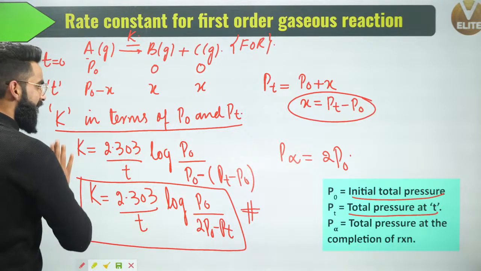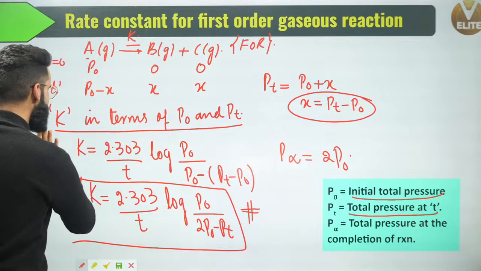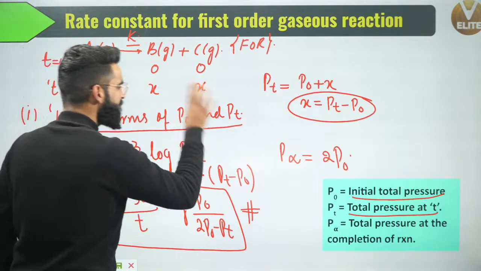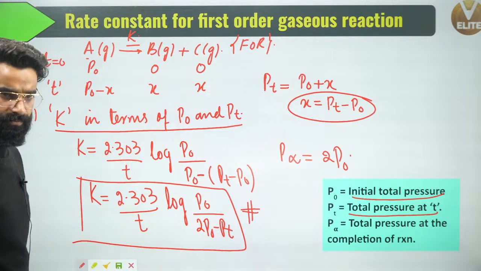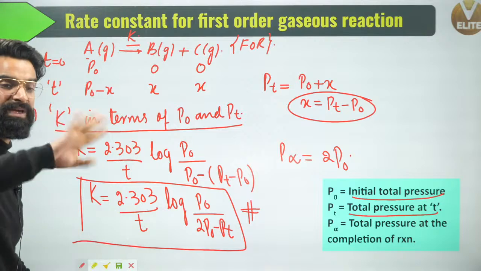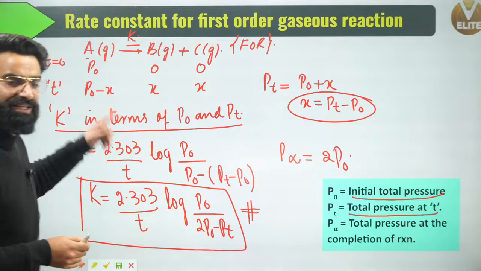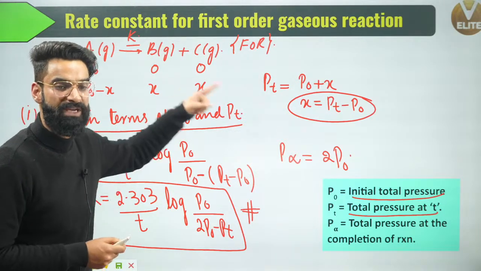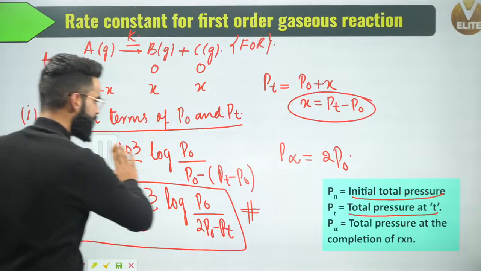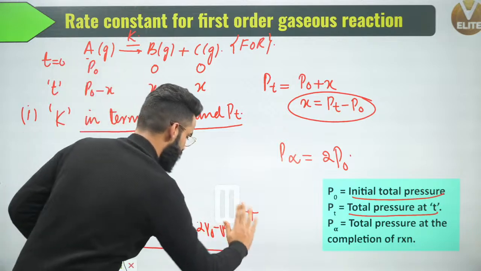What I'll be doing is, the second part of the question is going to be, I'm going to get the rate constant of the same reaction in terms of Pt and P infinite. This is the rate constant expression which I got in terms of P naught and PT. So people, what I'll be doing, I'm erasing this part again.